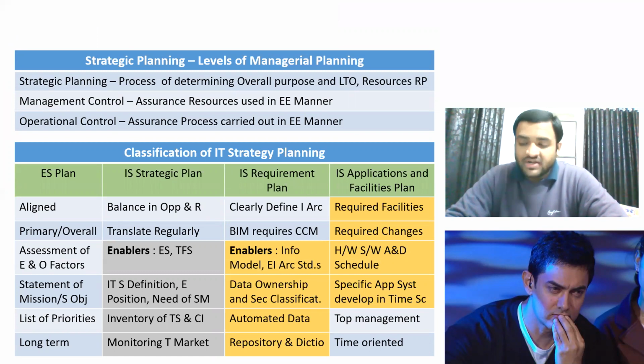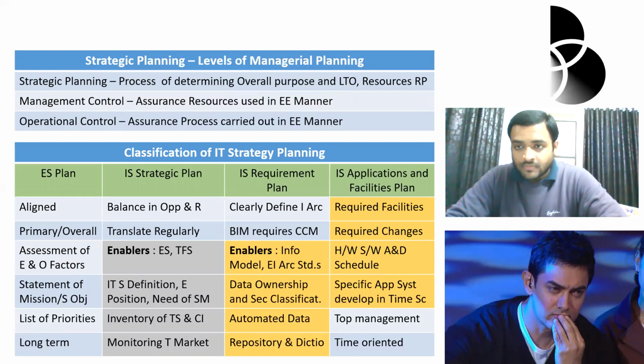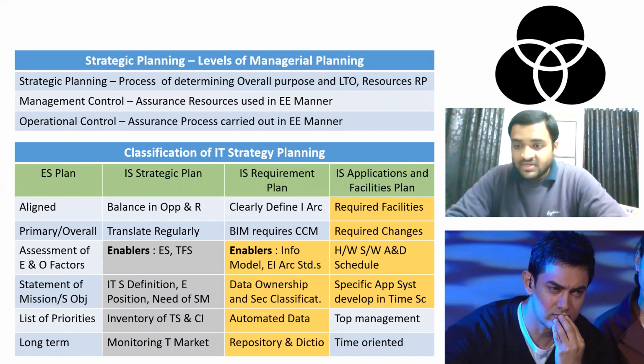Okay, what I'm doing is I am mapping the entire chapter so that you will be able to differentiate what are the functions of the individual here. You will be able to remember that this person is going to do this, so that you don't get confused in the functions or in the points. So what I'm doing is I am mapping the entire chapter in this video. Yes, remember this symbol. This symbol is for IT strategic planning.